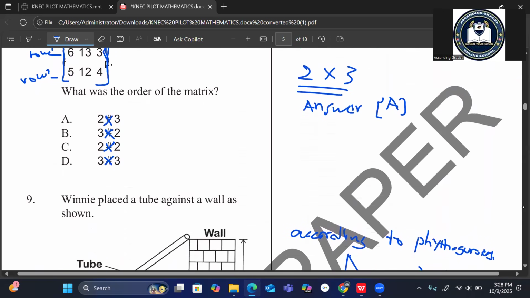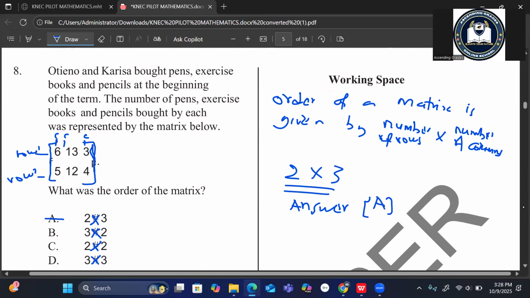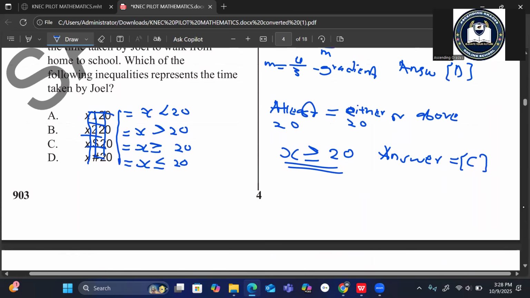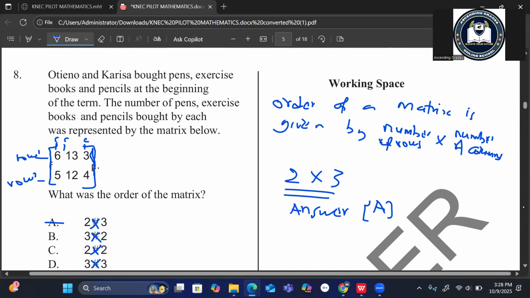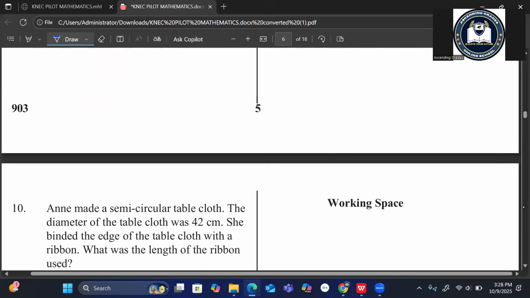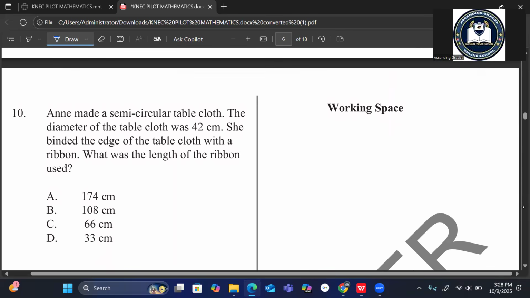Let me see if I marked this one. This is supposed to be A. I never marked that, sorry. And our answer in this case was C. I also never marked this. Okay, now we can proceed. We are going all the way to the next page. That is page 6, number 10.